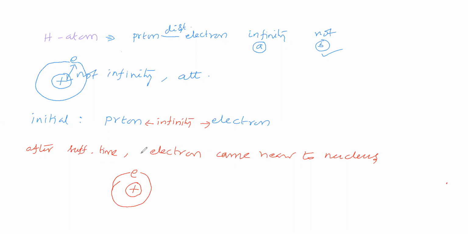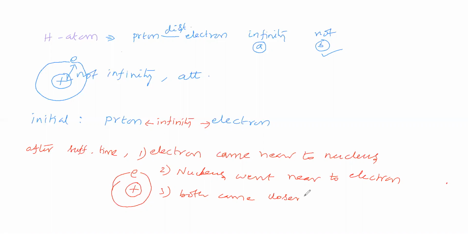So one possibility is that the electron came near to the nucleus. The second one is that the nucleus went near to the electron. The third one is that both came closer to each other. So three possibilities are there.